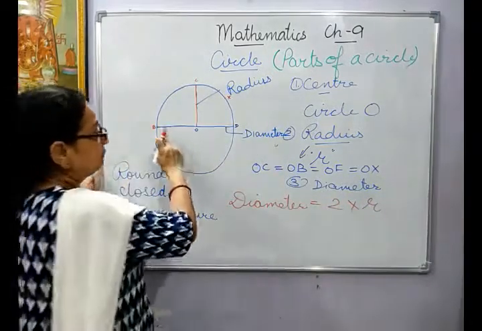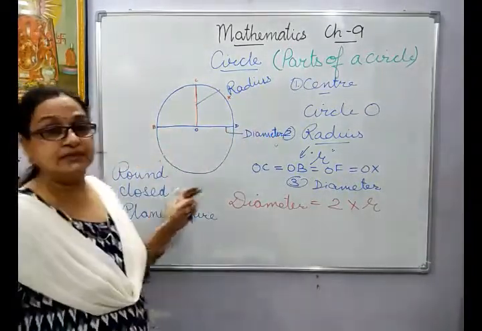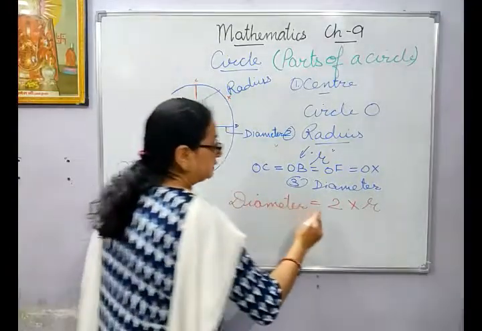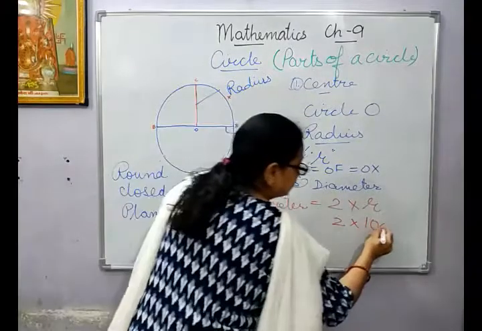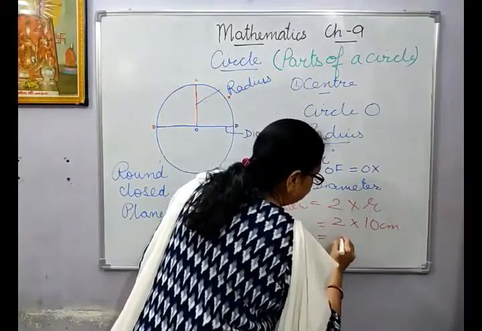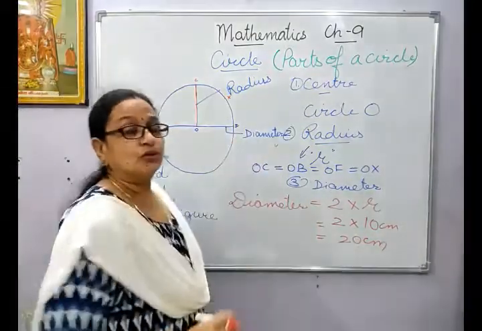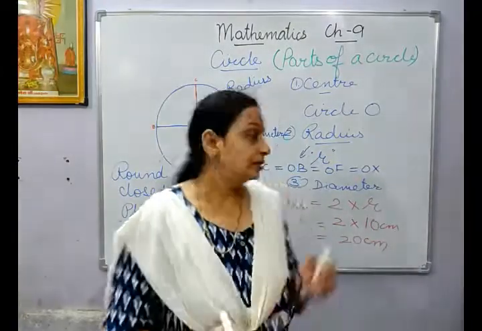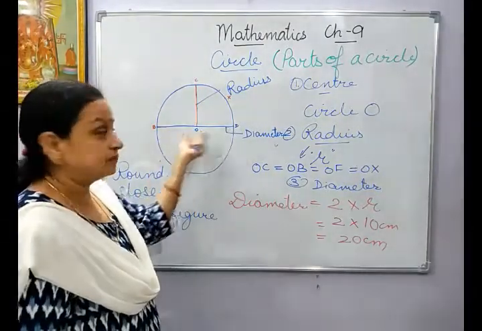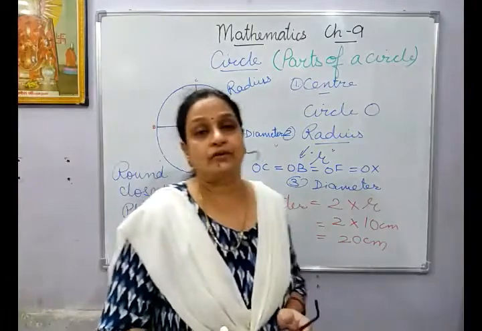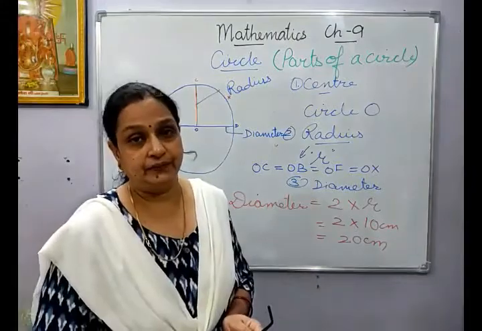Whatever the radius, you multiply it, because this is radius and this is radius. 2 radii completely passing through the center make a diameter. Suppose I take this radius as 10 centimeters, then your diameter will be 20 centimeters. 10 centimeters and 10 centimeters. So the complete diameter will become 20 centimeters. Diameter will be twice the radius, that is 20 centimeters. This is how you calculate the diameter.